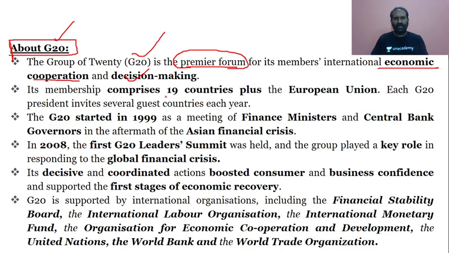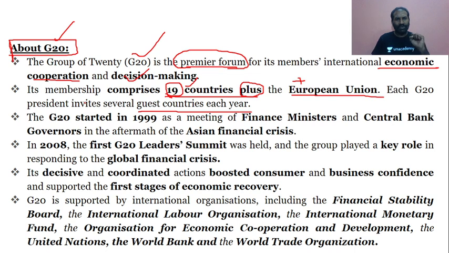Its members comprise 19 countries plus, what is this plus? This is the European Union. So you have 19 countries plus 1, the European Union, and each G20 president invites several guest countries each year.